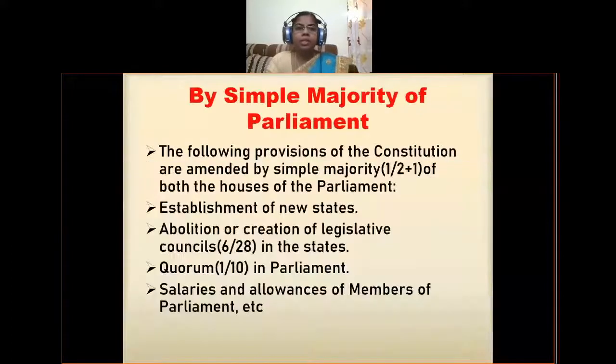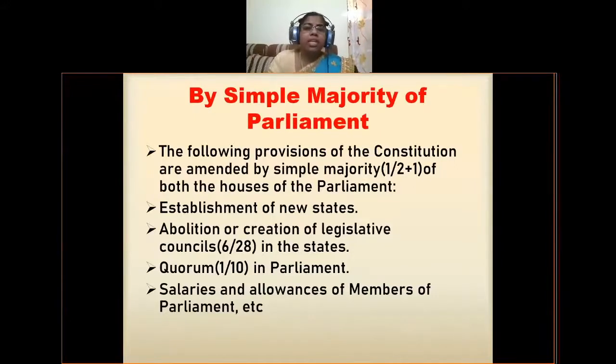Let us learn the first method or first way to amend our constitution, that is by simple majority of parliament. The following provisions of the constitution are amended by simple majority, that means half of the strength plus one of both the houses of the parliament. There are some examples.